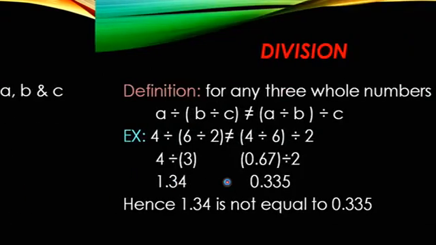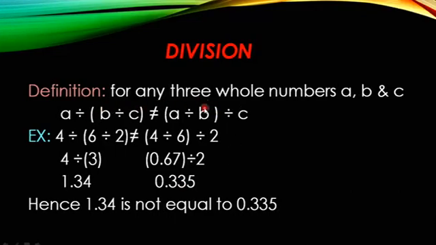Now let us see division. For any three whole numbers A, B and C, A divided by B divided by C is not equal to A divided by B divided by C. Here also it is the same thing, we are just changing the order and dividing. A is 4, B is 6 and C is 2. 4 divided by 6 divided by 2. First we will divide B and C. So 6 divided by 2 gives 3. So 4 divided by 3 gives us 1.34.